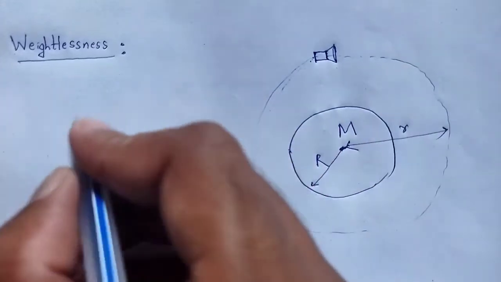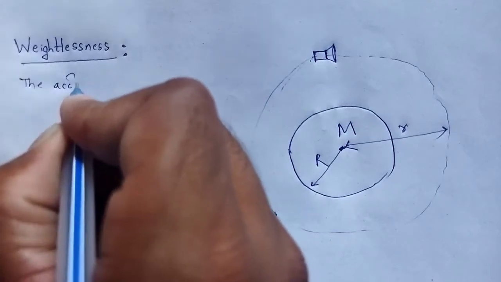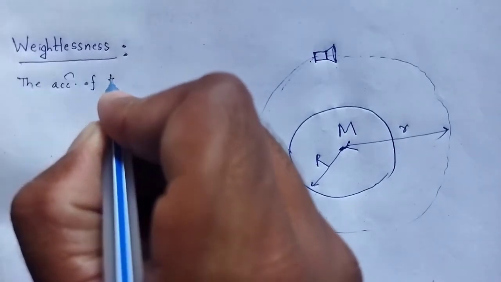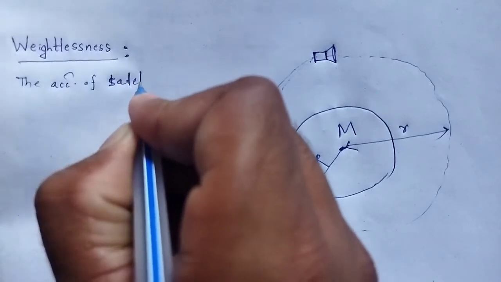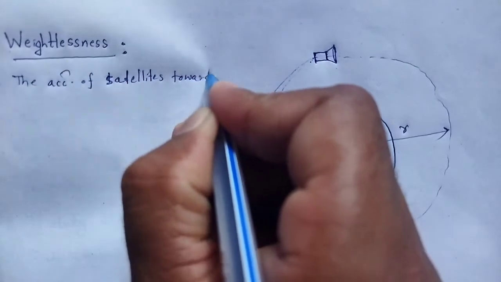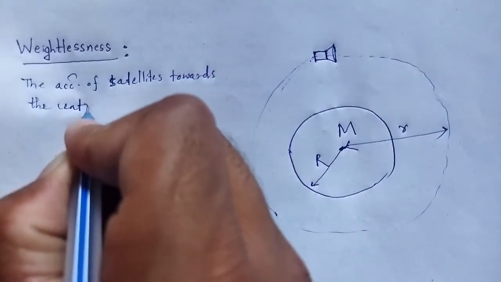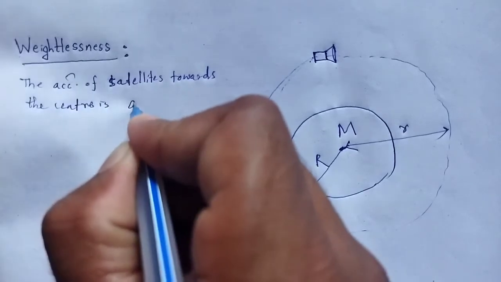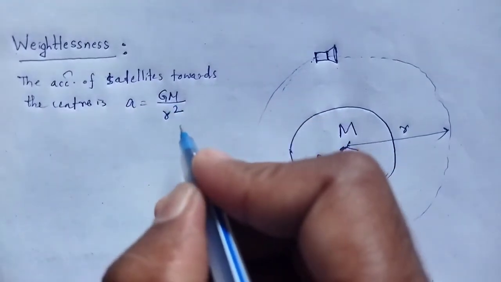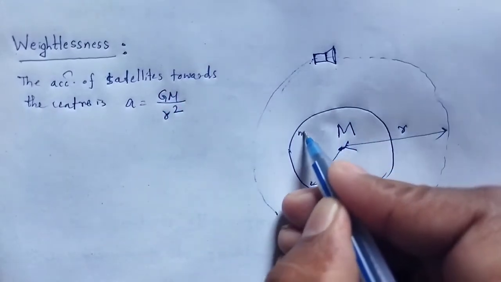The acceleration of the satellite towards the center is a = GM/r², where M is the mass of Earth.